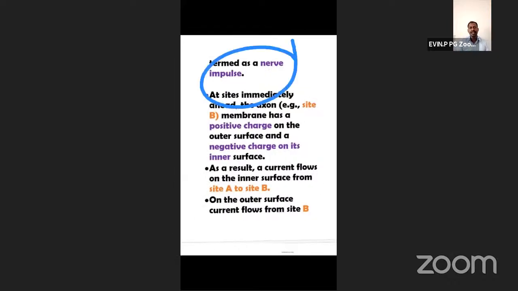Now say, students, we have taken A site, B site, C site. Now electric current flow occurs from A site to B site. Then second, from B site to C site. Now what is the condition in A site? Polarized, depolarized or repolarized? A site to B site, one electric current flow occurs. Second, B site to C site, second electric current flow. Now what about the fate of the A site? A site is what? Repolarizing.